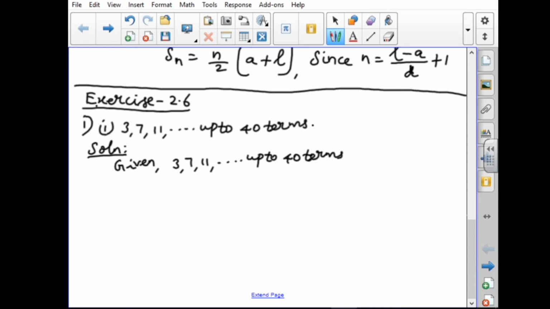First we write the first term, a equal to 3. Then we find d. The formula is d equal to T2 minus T1. So 7 minus 3 equal to 4. Next we need n. They have given n also. n is 40.